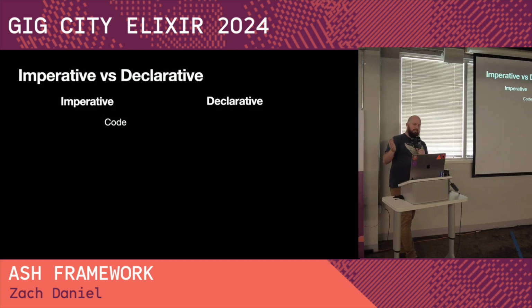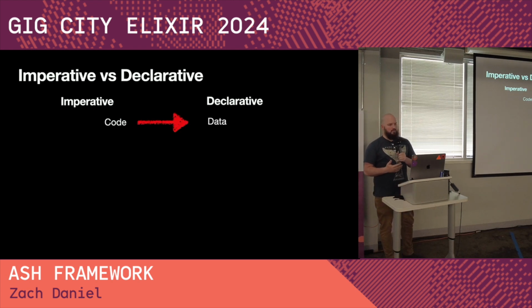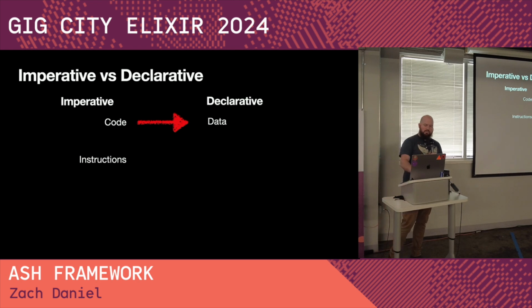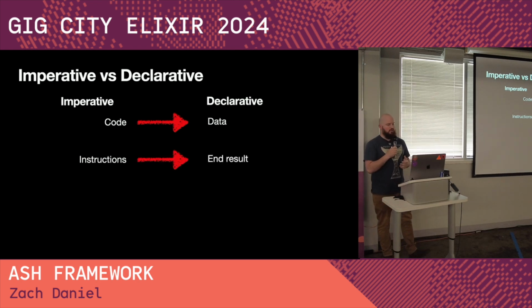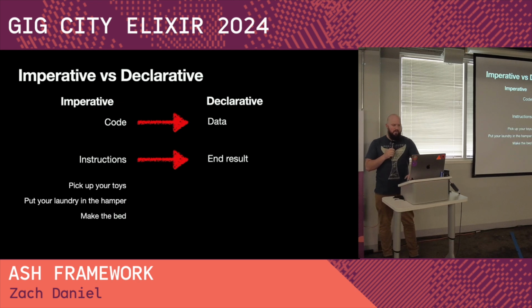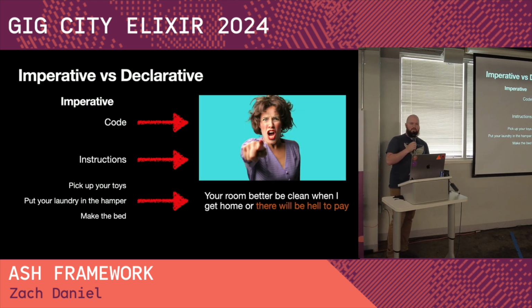So I'm going to take an aside to talk about imperative versus declarative. And when I say imperative, I'm really talking about in contrast to declarative. In an imperative paradigm, you might be working primarily with code. In a declarative paradigm, you're working primarily with data. You want to represent as much of the things that you do as data as possible. In imperative paradigms, you might be working with instructions, whereas in declarative paradigms, you're trying to state the end result. For example, you might tell your child to pick up their toys, put their laundry in the hamper, and make the bed. In a declarative paradigm, you'd say, your room better be clean when I get home or there will be hell to pay.